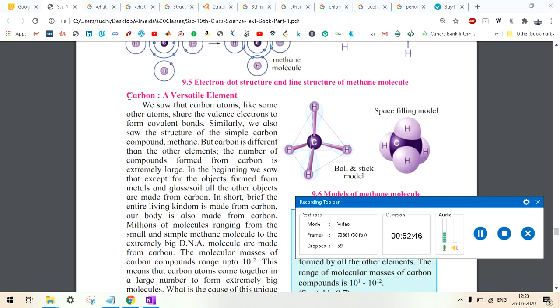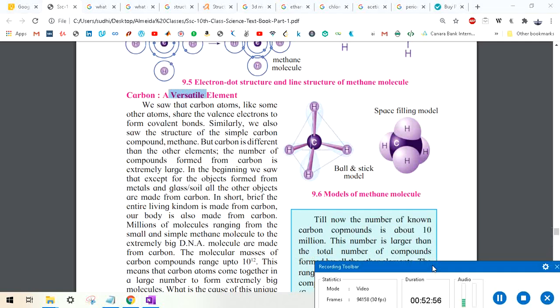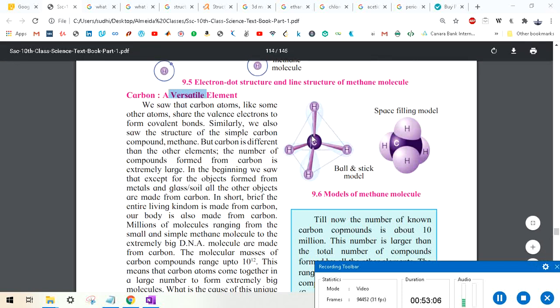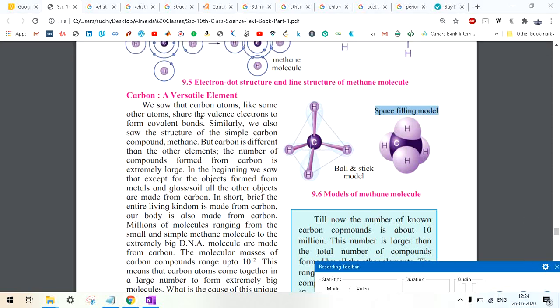Now let us read about carbon. It is saying a versatile element. Okay, versatile means it can adapt to any situation. Here, they have given a ball and stick model. They are actually trying to show you the real structure of methane, because one carbon is attached here with 4 hydrogen. Similar is this case. So just remember the model, it won't be asked anywhere, but you should know this. So this one is the space filling model, this one is the ball and stick model.